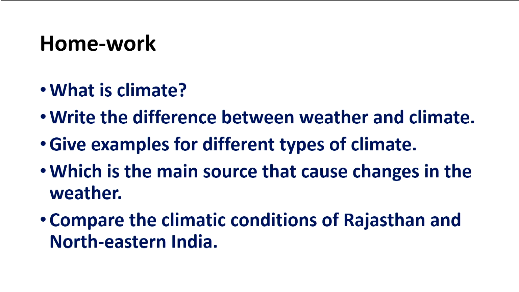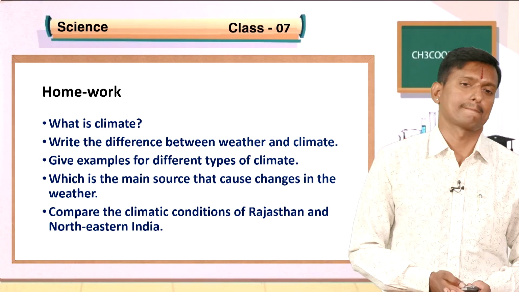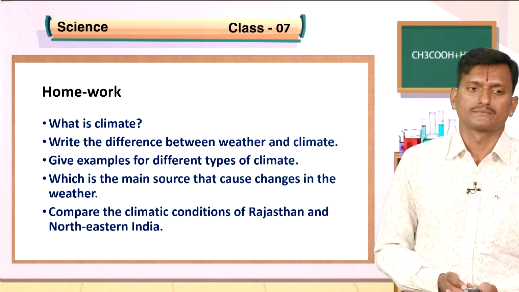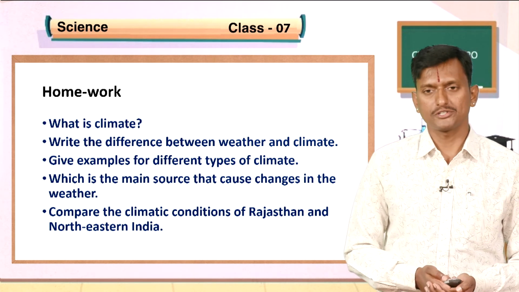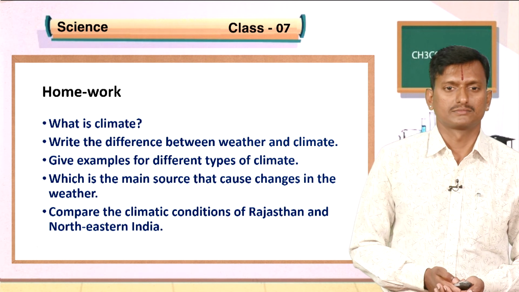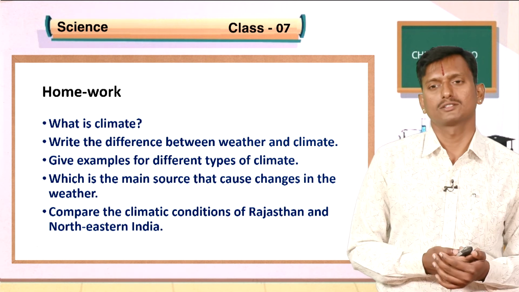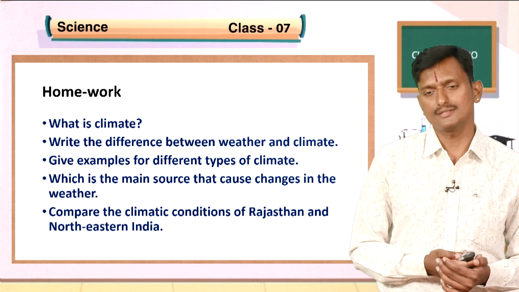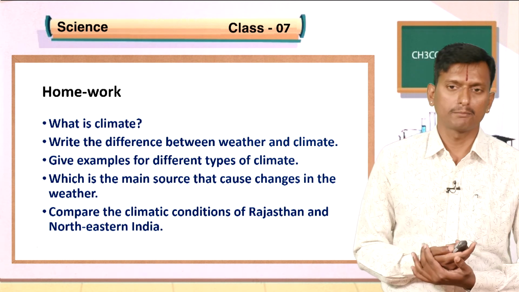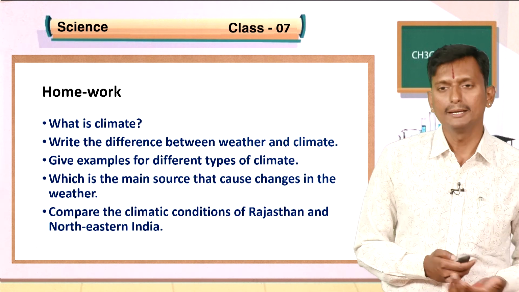Compare the climatic conditions of Rajasthan and northeastern India. Students, write the questions. Along with these questions, do the activities as given to you, that is, find out the climate of a particular place by calculating the mean temperature.